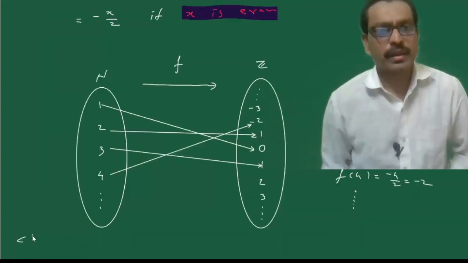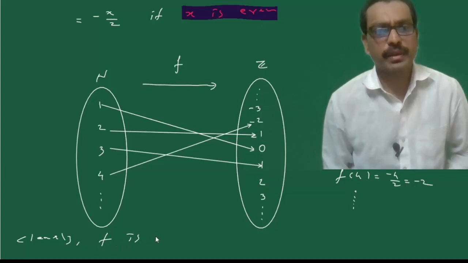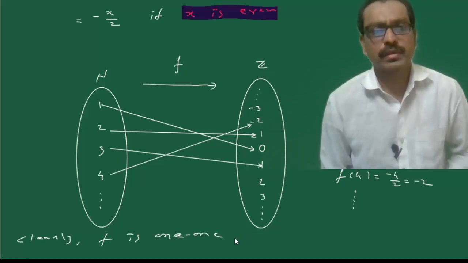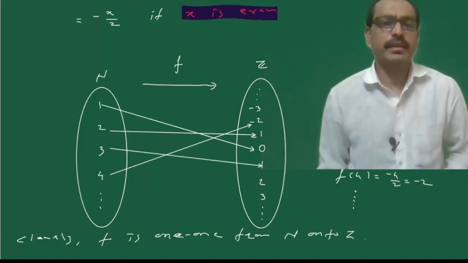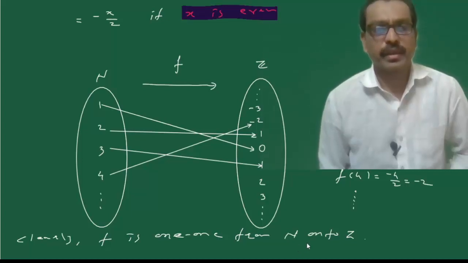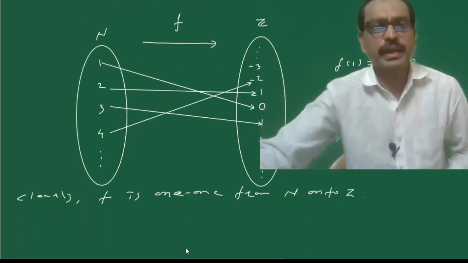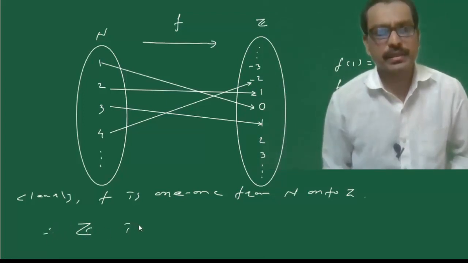Clearly we observe that the function f is 1-1 and onto from N onto Z. That is, function f is onto from N to Z. Therefore we say that the set of integers is countable.